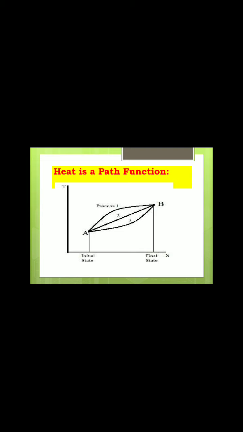Here how many processes are there? 3 processes, 1, 2, 3. A and B are the initial and final states. How do you show heat is a path function? Suppose, check here whether the area under each curve is the same or different.